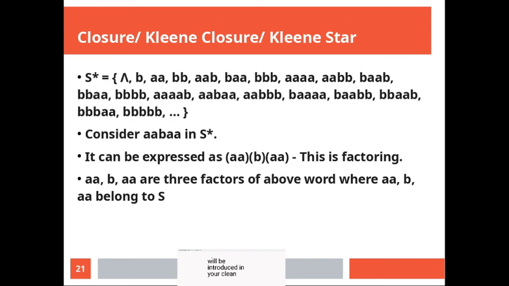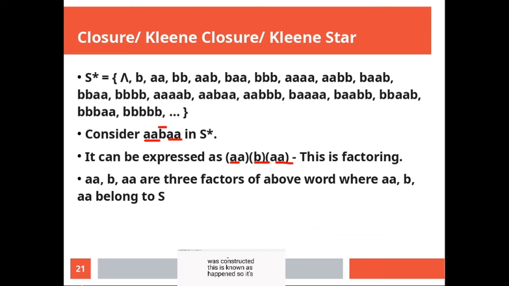Now let me talk about an example. Let's talk about a word which is AABA. So it is formed by AA, which was in this, then it is formed by B, and it is formed by A. So this is known as factoring. So we have now told you a way in which this word in the Kleene closure was constructed.